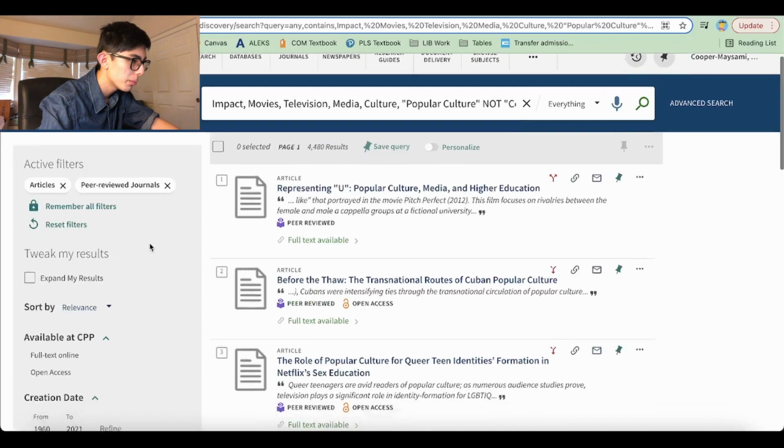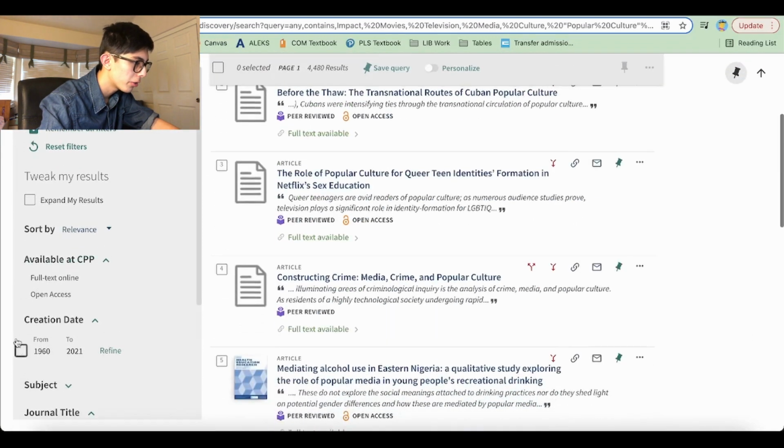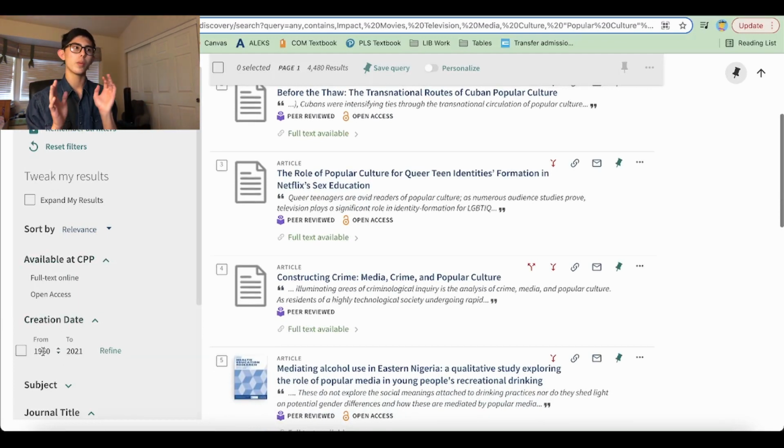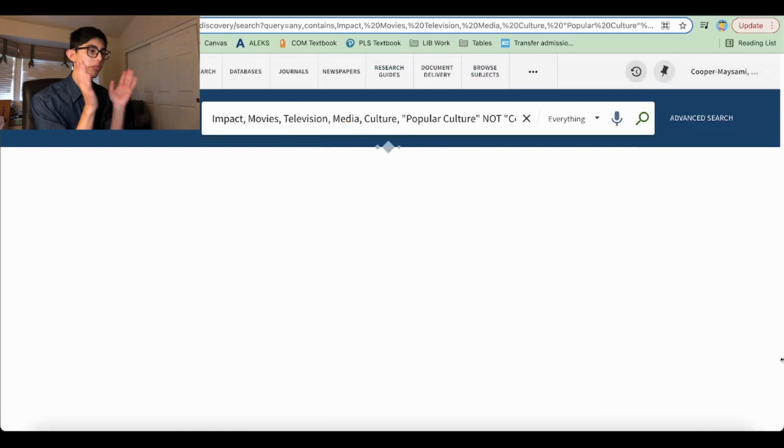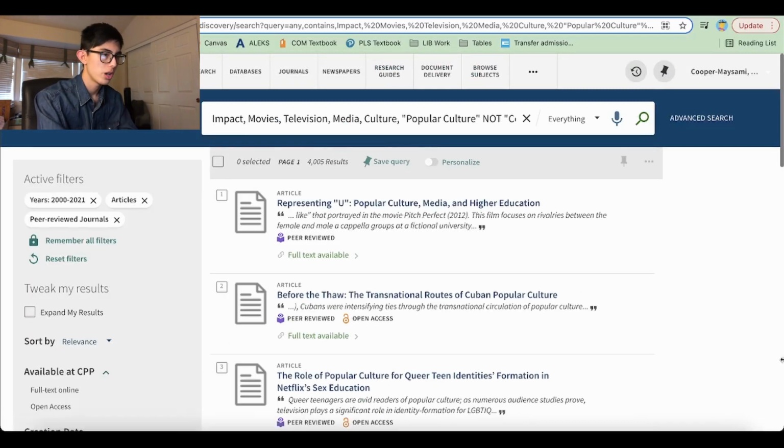And one last thing before we look through our results, I'm going to go down here to creation date. 1960 to 2021 is a broad range, but I'm kind of looking for something a bit more modern than that. So I'm going to change this 1960 to 2000. Once I hit refine, here we have our final search results.